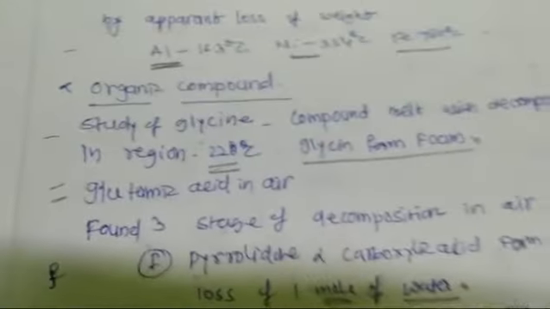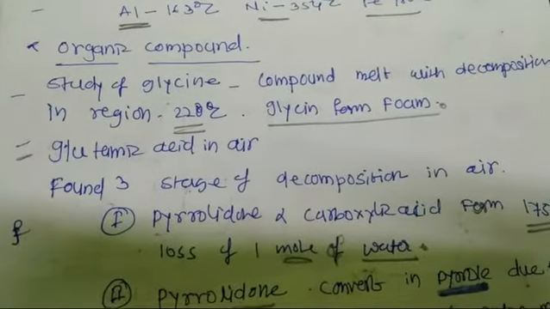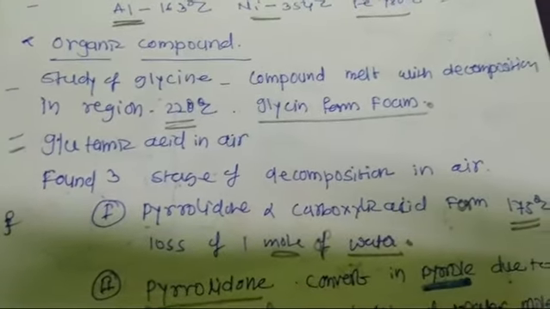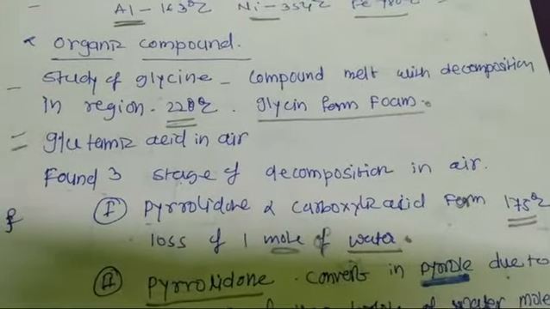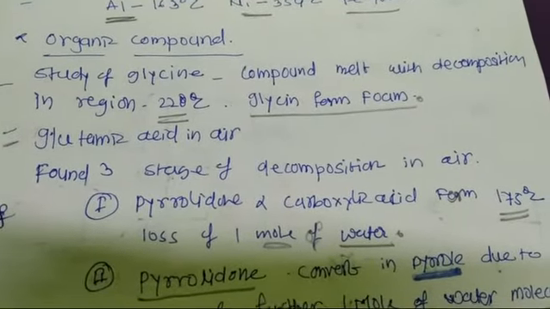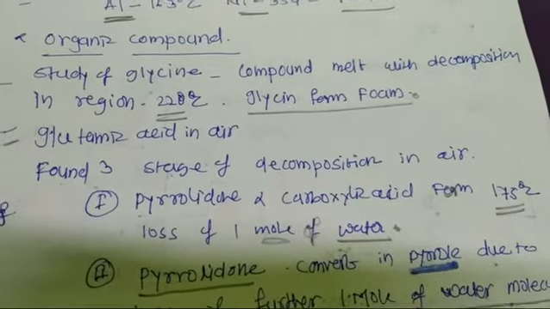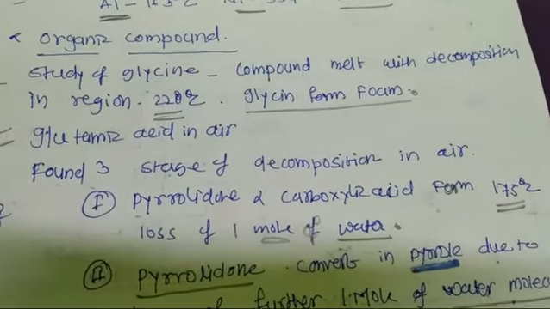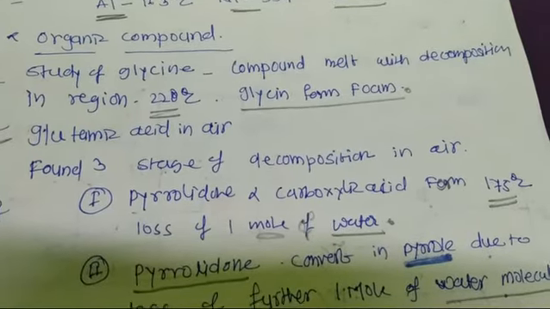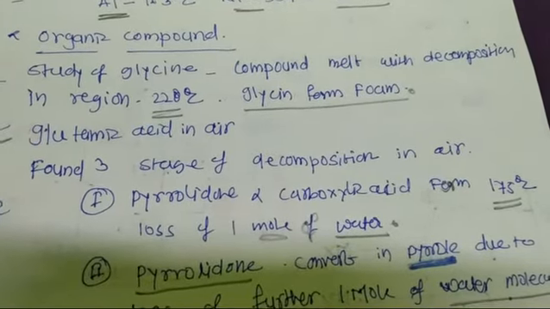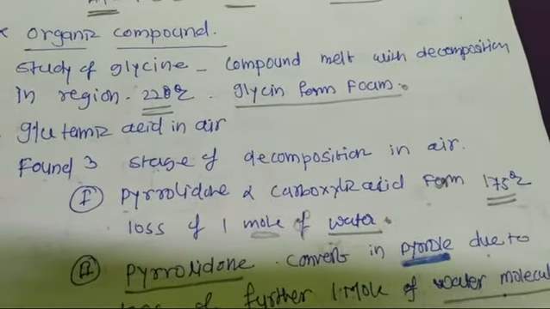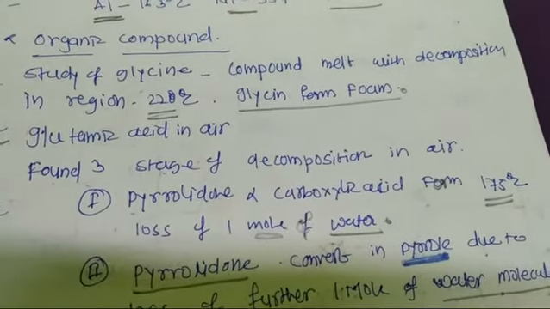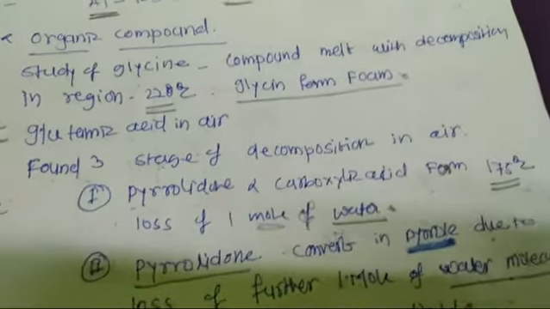Next is organic compounds. When we study glycine, when we melt glycine, it forms a foam. Hence we do not get its exact melting temperature. Glycine melts with decomposition in the region of 220 degrees Celsius. This is received from the thermogravimetric curve data.